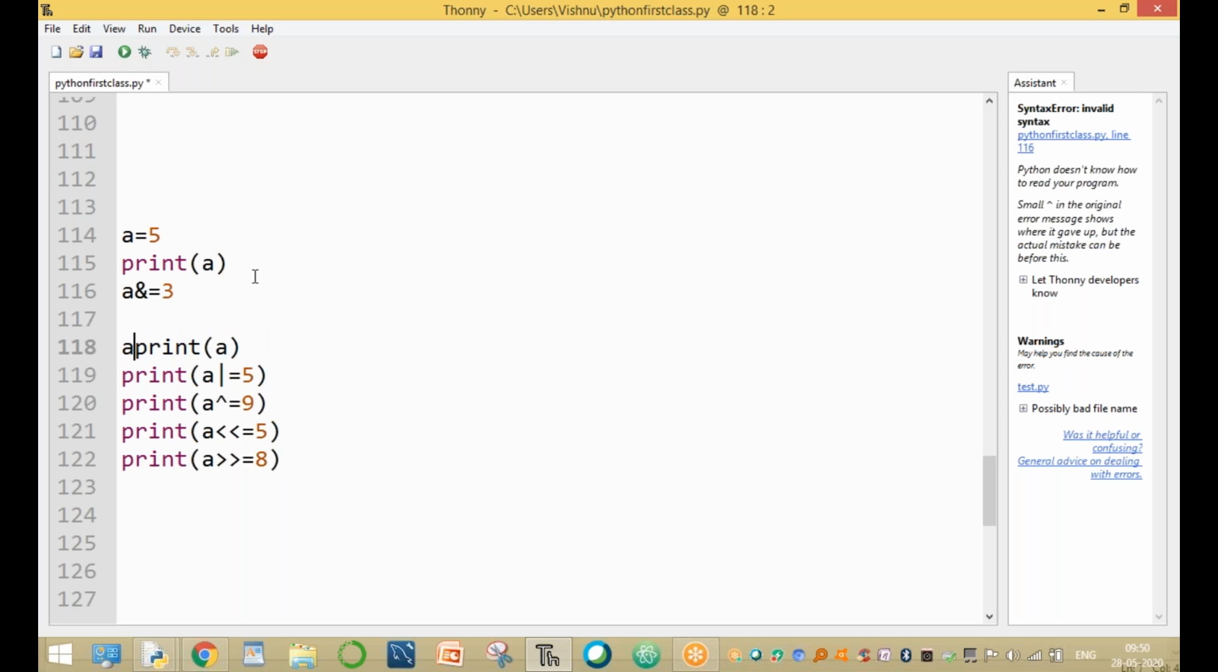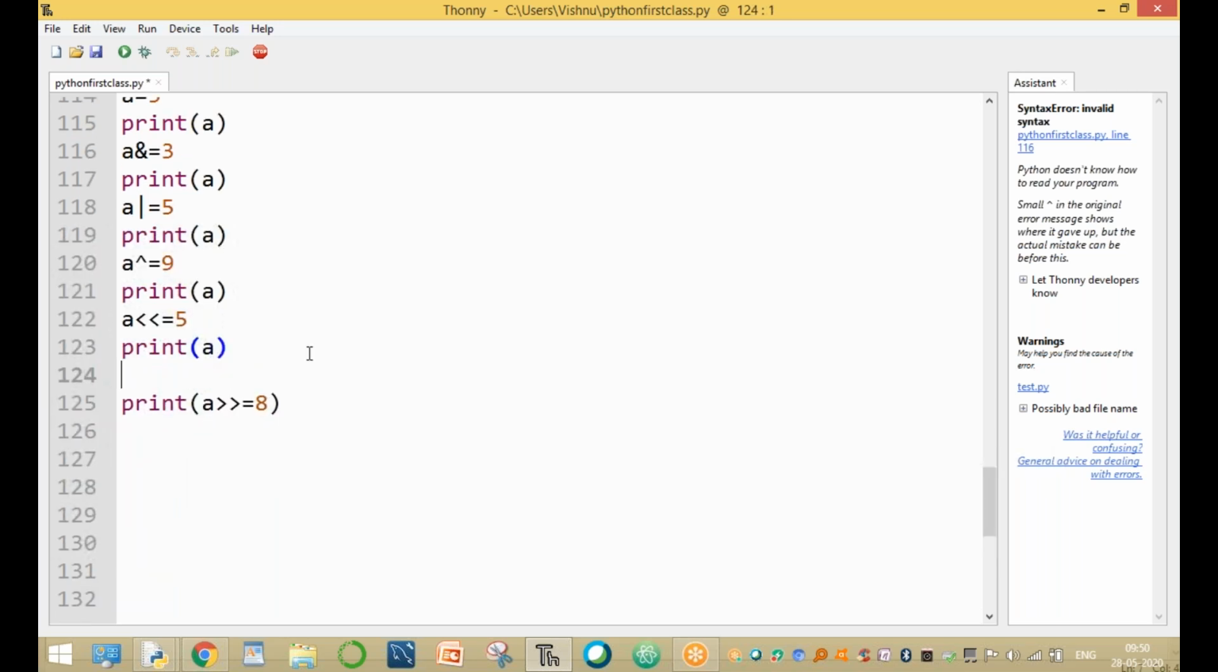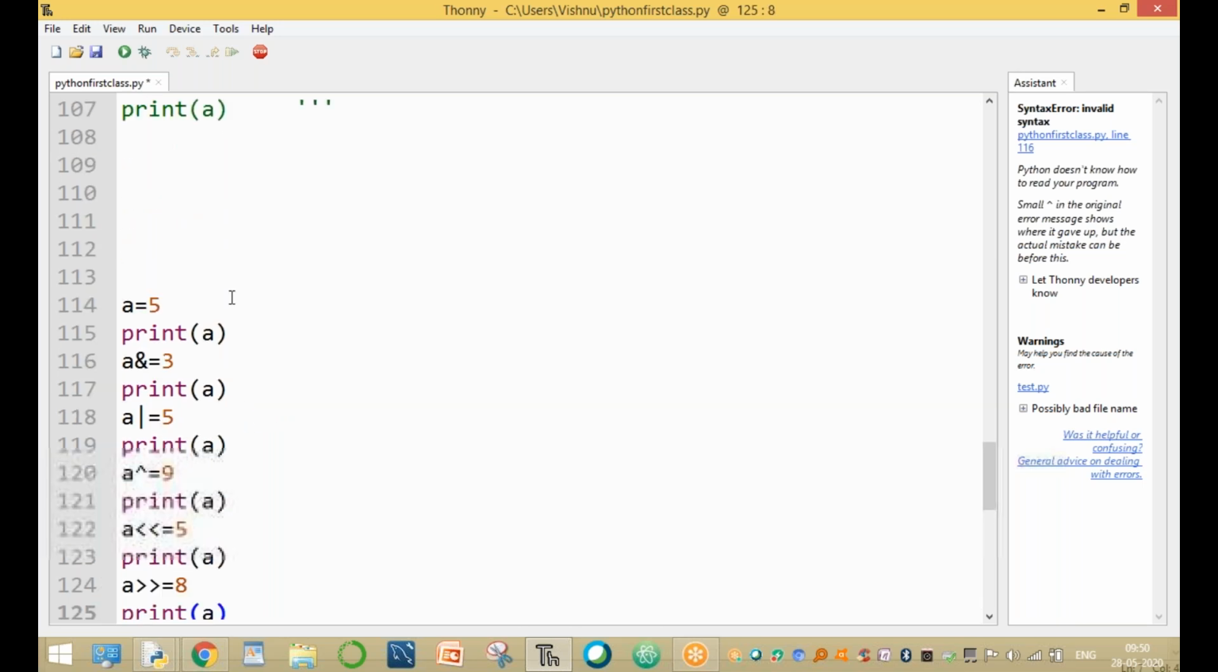The next statement is A or equal to 5. What is the value of A? The result is assigned to A. Exclusive or equal to 9. And here what is the value of A? Here A left shift equal to 5. After shifting, what is the value of A? Okay. A right shift equal to 8. After shifting, what is the value of A? Okay, clear? This is the example.